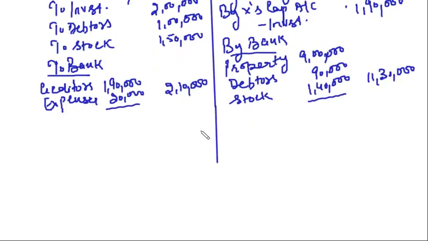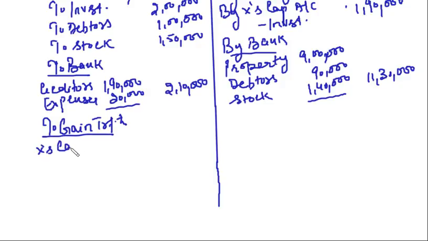Now which side is more, debit side or the credit side? In this case, credit side is more than the debit side. So that means we have a gain to transfer to X capital, Y's capital and Z's capital.